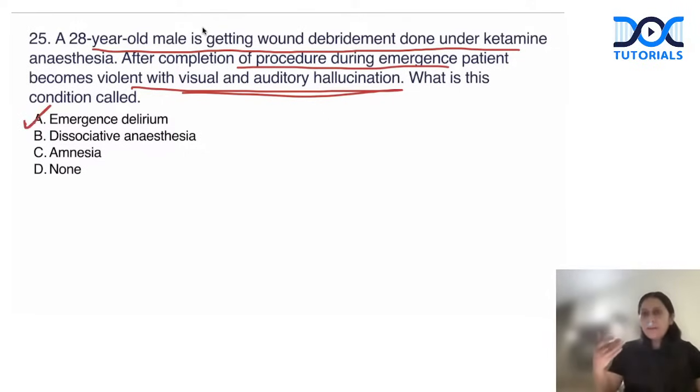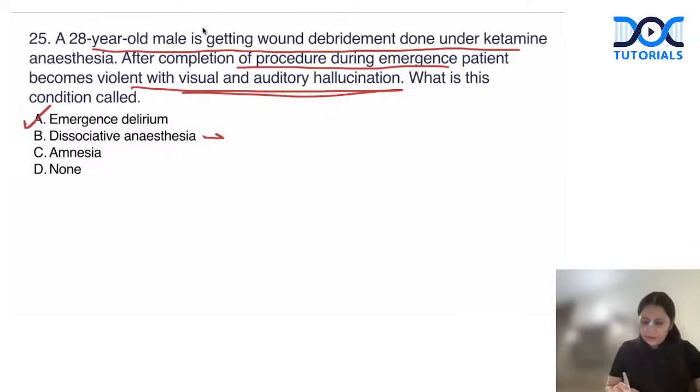So when the patient is recovering after ketamine, what happens? Patient has visual and tactile hallucinations. Patient feels as if bugs are on his body, or patient can see some imaginary creatures in front of him. This makes the patient very, very agitated. So that's called emergence delirium, right?